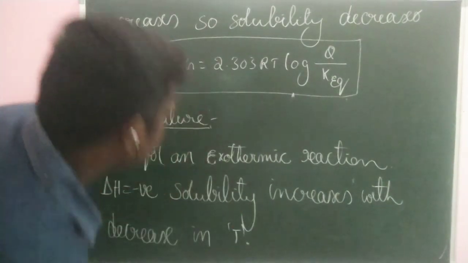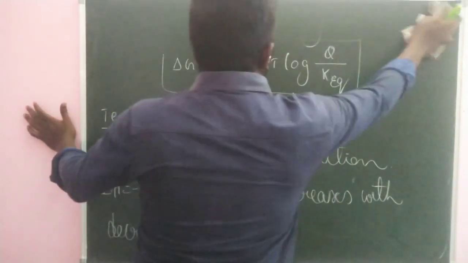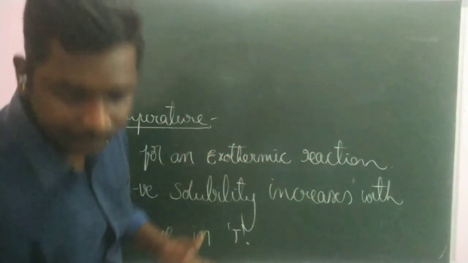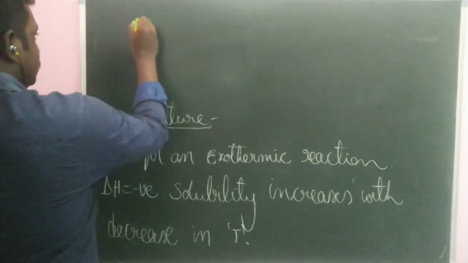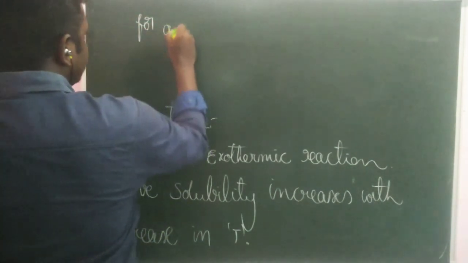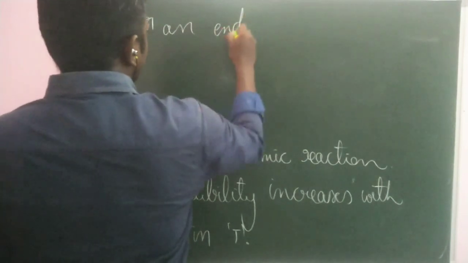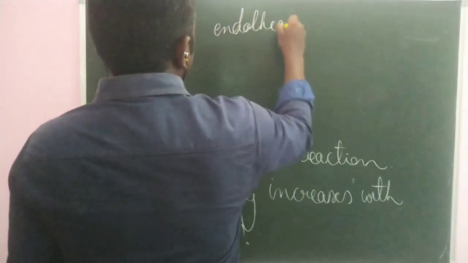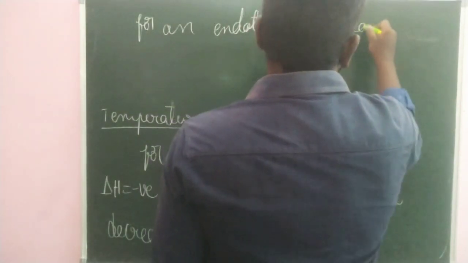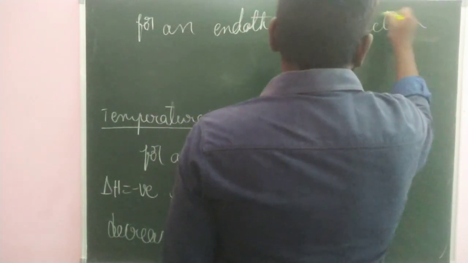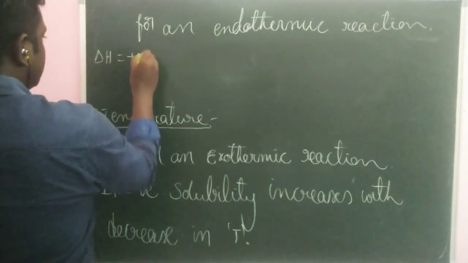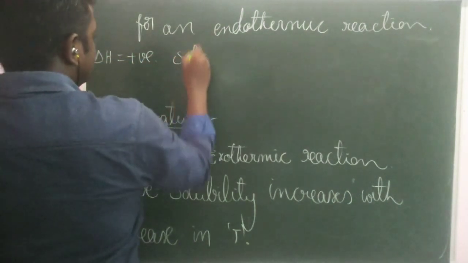When it comes to an endothermic process, what is meant by endothermic process is where heat energy is absorbed or supplied. Then solubility increases with increase in temperature for an endothermic process or reaction, where delta H is positive.